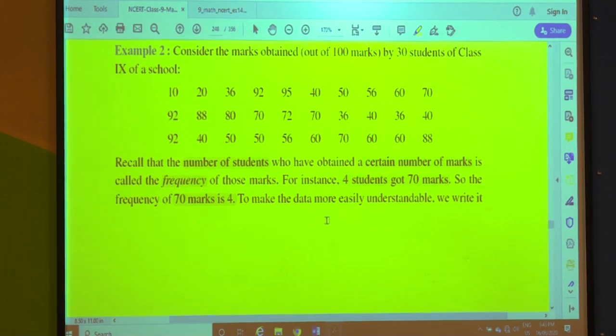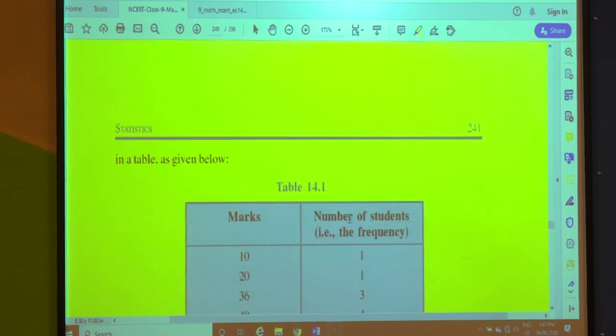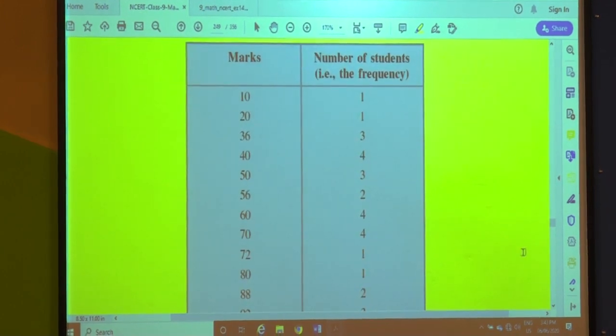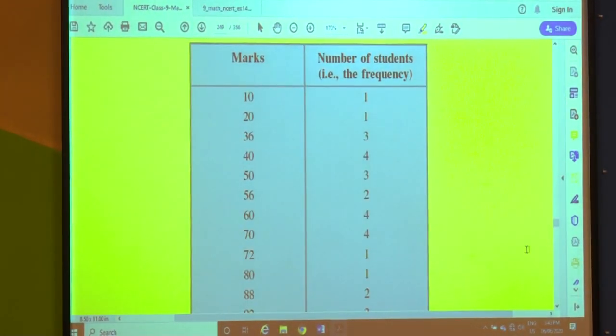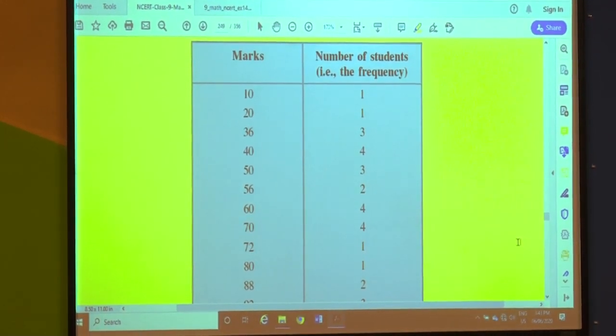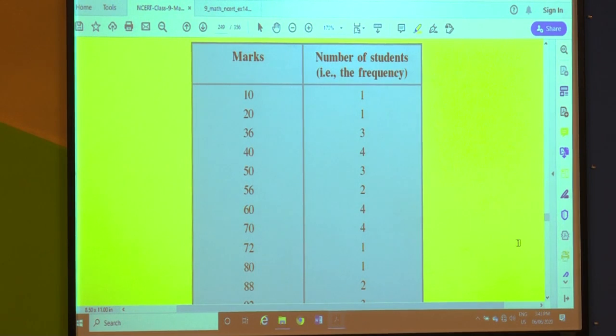To make the data more easily understandable, we write it in a table given below. Here you can see the first column is representing the marks, and the second column is the number of students who have scored those marks, which is nothing but frequency.